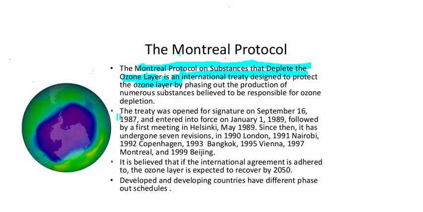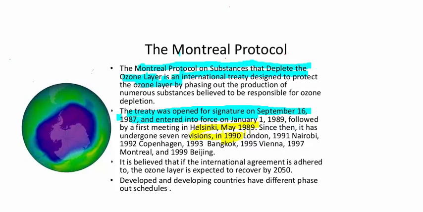And this treaty was opened for signature on 16th September 1987 and entered into force in 1989. And it has gone through several phases. The first meeting was held in Helsinki. You can see here Helsinki in 1989.